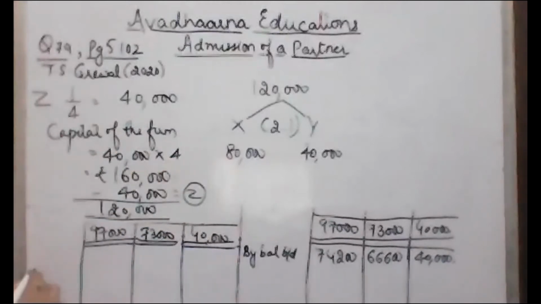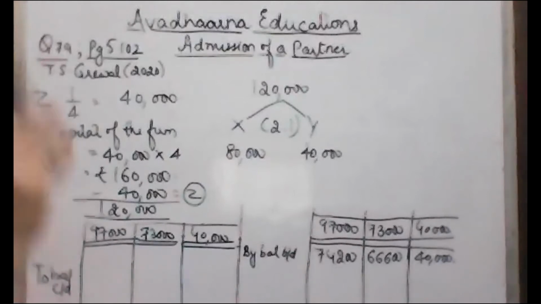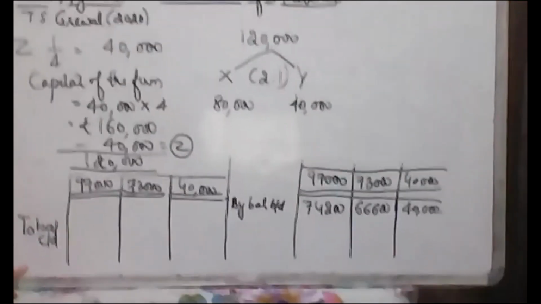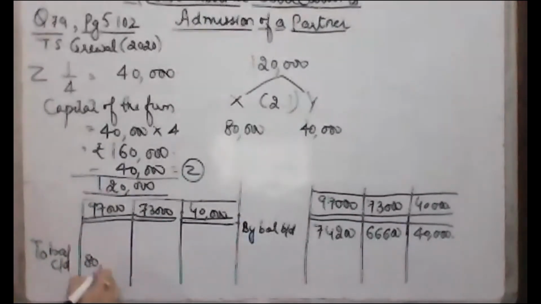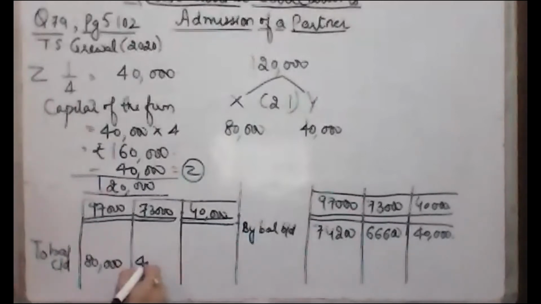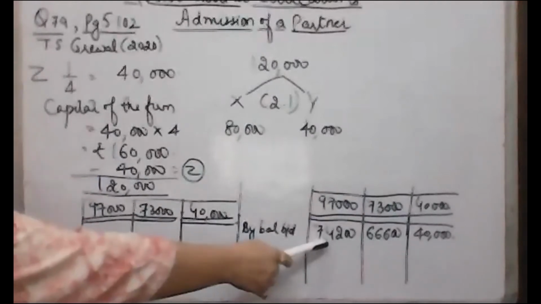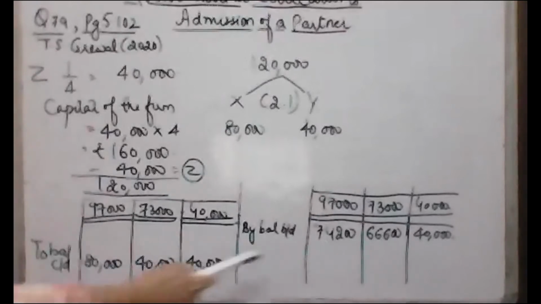So what will I do? I will write balance carried down. Actually this will now be the balance carried down, which will go to the balance sheet. Now this balance carried down will be, for X it is 80,000, for Y it is 40,000 and for Z it is 40,000. Now let's compare: these are the actual capital balances and these are what they should be.